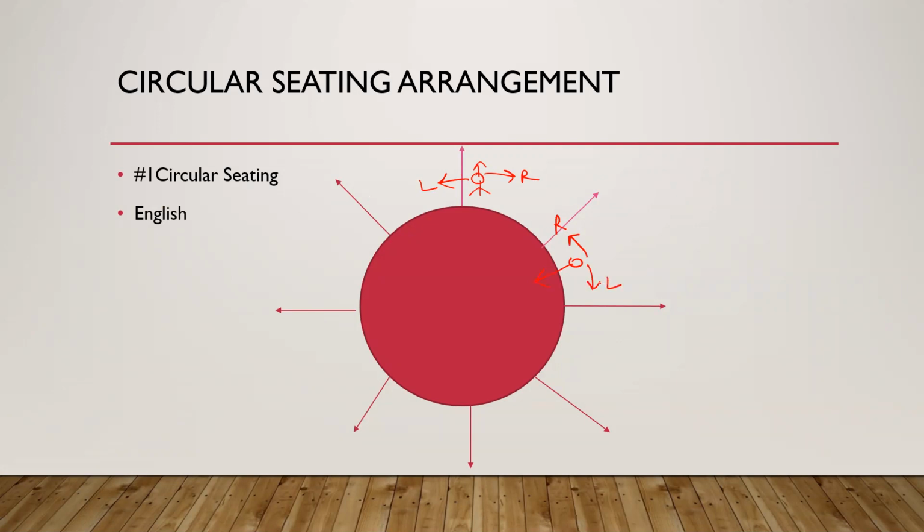If they ask a question, I am taking this situation here, when everyone is facing inside. In this situation, if they say A is sitting third to the left of B, then you have to do it like this: A is sitting third to the left of B when they are facing the inside. Now we will see this question, all of you.